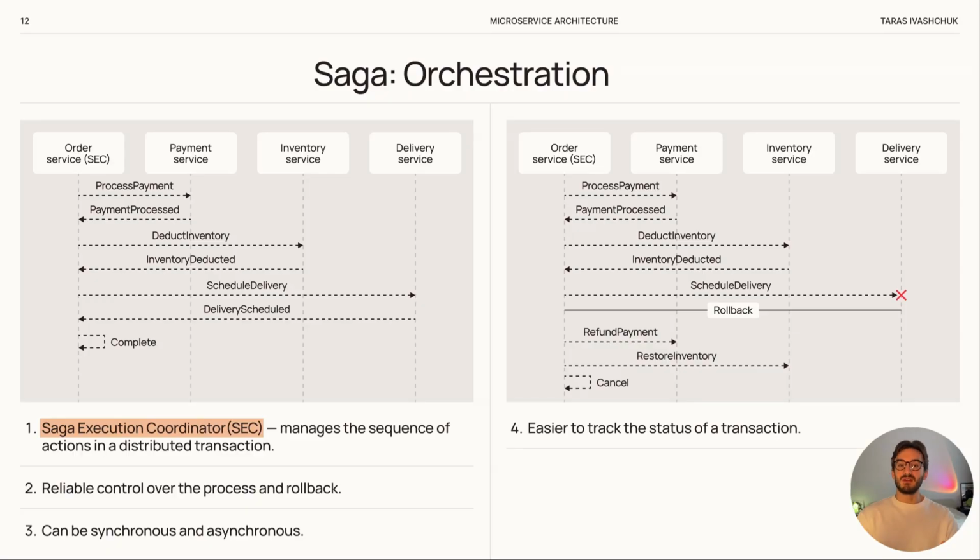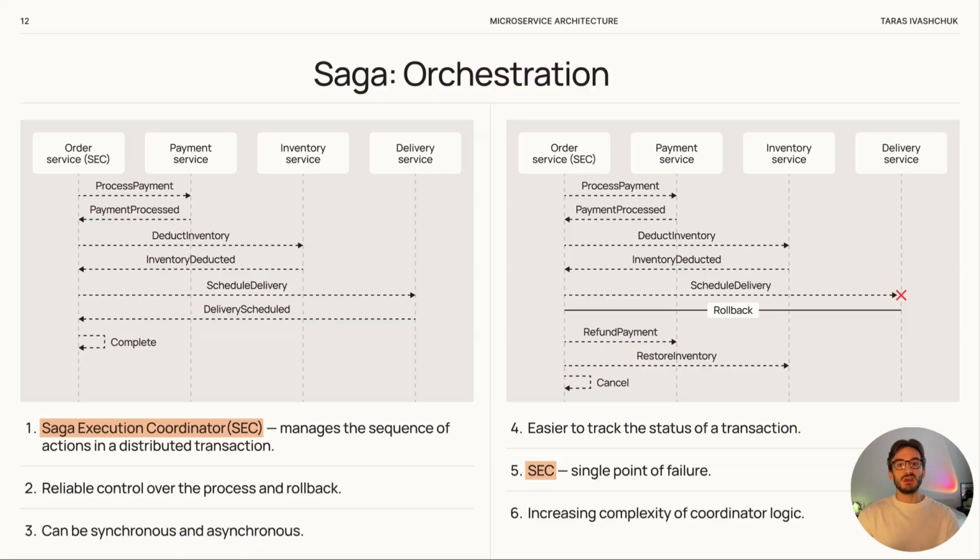But there are also disadvantages. Centralized dependency. The SEC becomes a single point of failure. If it goes down and is not resilient enough, it can block important business processes. Growing complexity. The coordinator logic can become very complex when there are many participants or complicated rollback rules. This makes development and support harder. Extra costs. If SEC is a separate service, it adds overhead for deployment and maintenance.